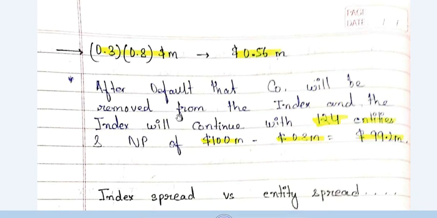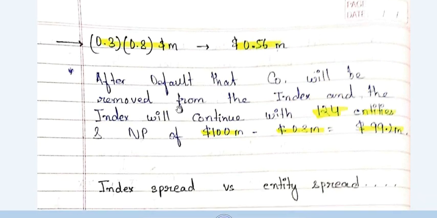If we do not do 70% of $0.8 million, we can also do the calculation in the second way, and that is 0.8 million, that was the notional principal, minus 0.3 into 0.8 million, because this is what we are going to recover, right? So how much we are not going to recover, and how much the protection seller is going to pay us, is 0.8 minus 0.3 into 0.8, that is 30% of $0.8 million, and that is also $0.56 million. So you can do it in either way. It is upon your choice.